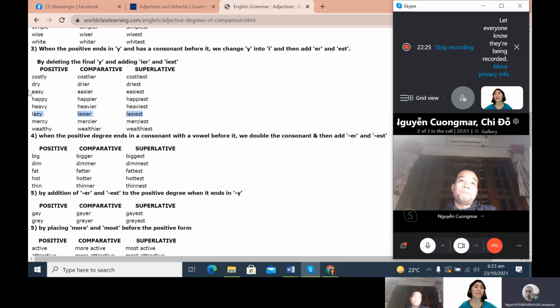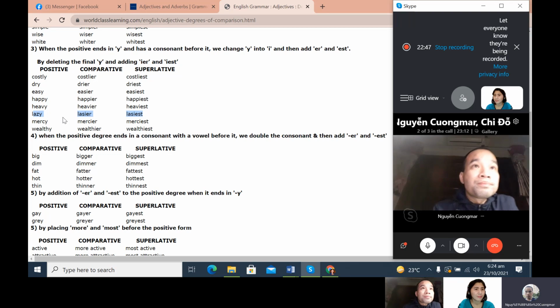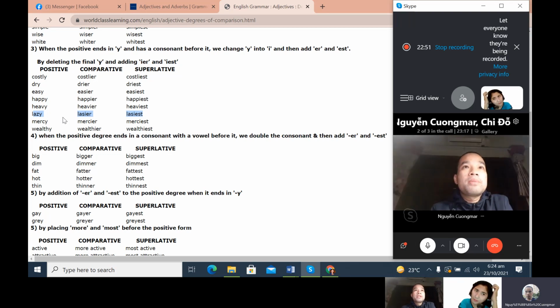Look at this one. Please read. Costly, costlier, costliest. Dry, drier, driest. Easy, easier, easiest. Happy, happier, happiest. Heavy, heavier, heaviest. Lazy, lazier, laziest. Merry, merrier, merriest. Wealthy, wealthier, wealthiest.